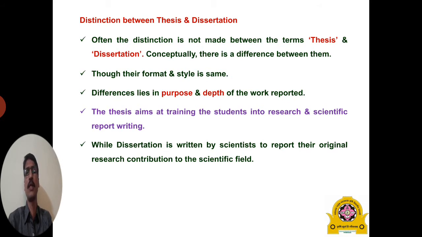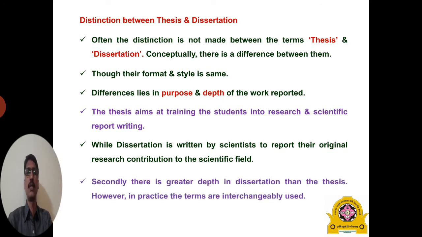For example, the MSc research documentation means the thesis, while the dissertation is written by scientists to report their original research contribution to the scientific field. This means there is a greater depth in a dissertation than in a thesis. However, in practice, these two terms are used interchangeably.